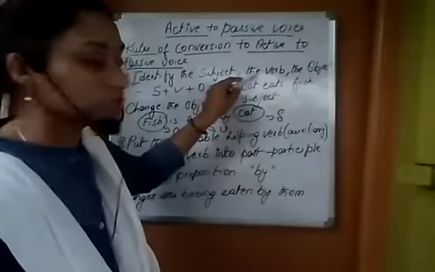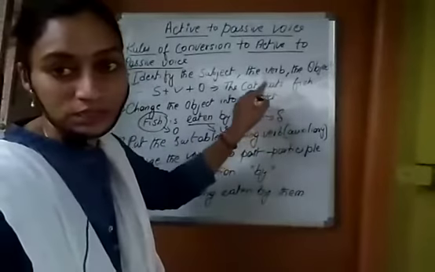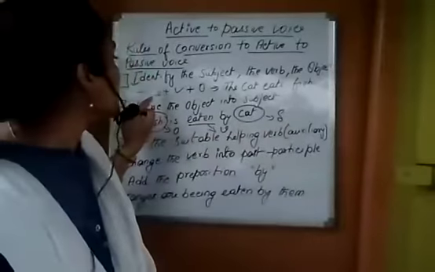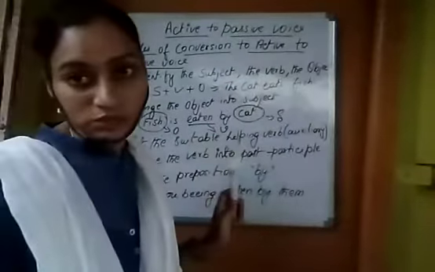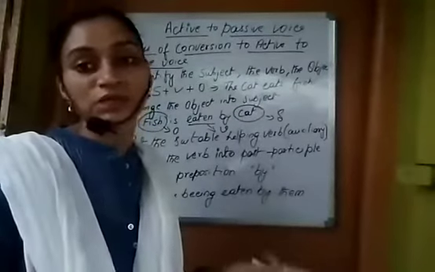The cat is the subject. Eats is the verb. Fish is the object. So identify the subject first, the verb, then the object. Then only you can convert this active voice into the passive voice.